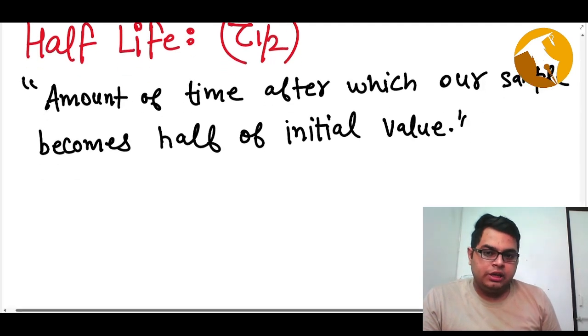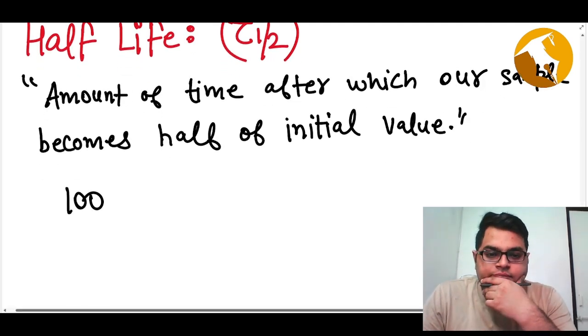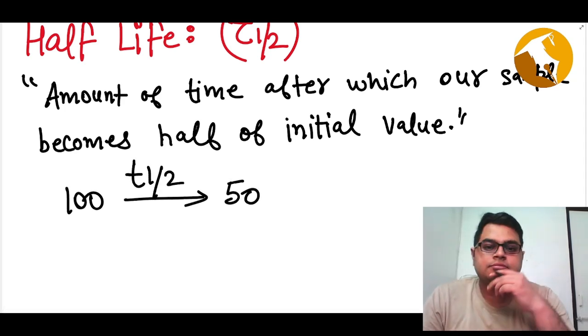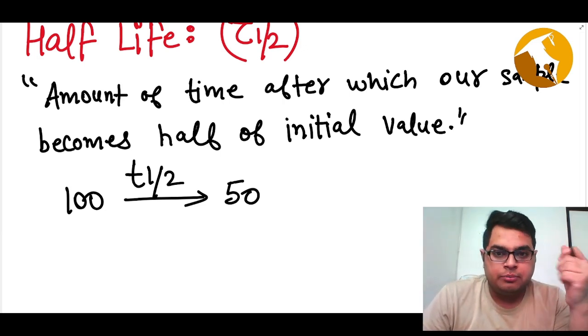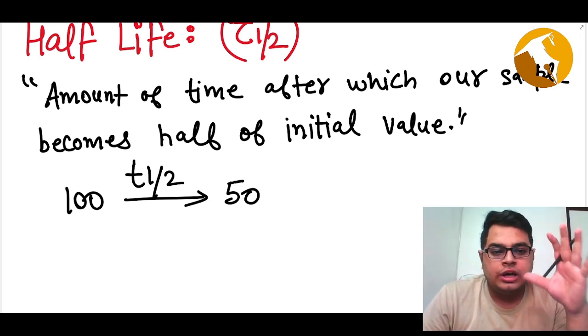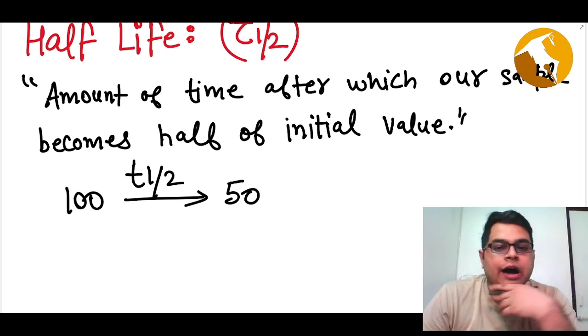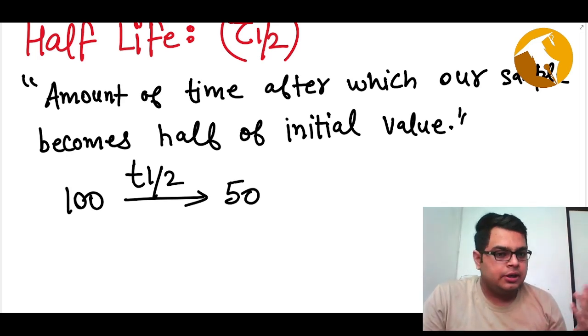So let's say you begin with 100 nuclei. Initially you had 100 nuclei. After how much time will you have 50 nuclei? Because the number of nuclei is continuously decreasing, after some particular amount of time you will be left with only half of the initial value. That is defined as half-life. Since it is time, the unit will be seconds.